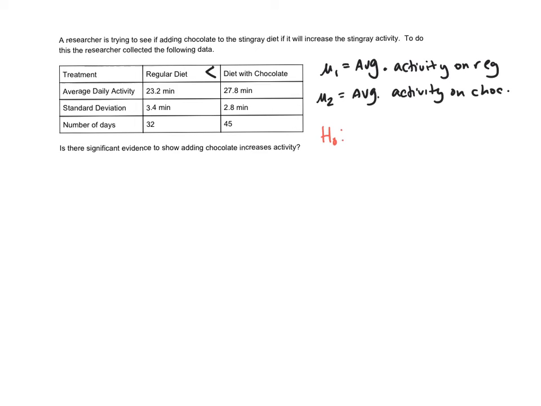It's going to be that they're equal, that there is no difference. But now we're saying, is the chocolate greater than the regular? Is the activity more on the chocolate than the regular? So a couple ways you can write that. Since I have mu1 is this one, and mu2 is this one, if I want to put it in the same order, it would be mu1 less than mu2. I could obviously switch these both and make it mu2 equal mu1 and mu2 greater than mu1. That works too. Really up to you. I'll just stick with the first ones.